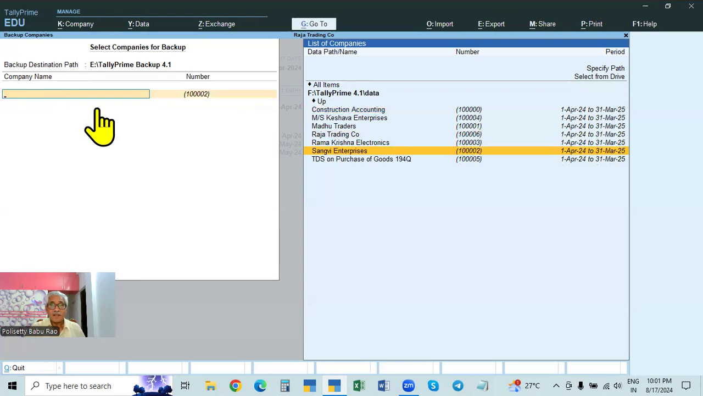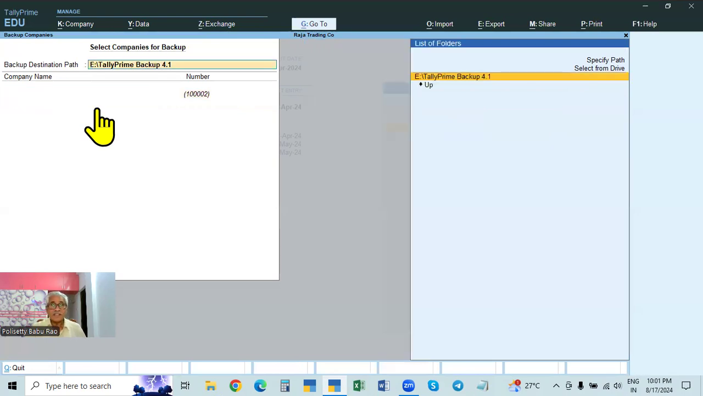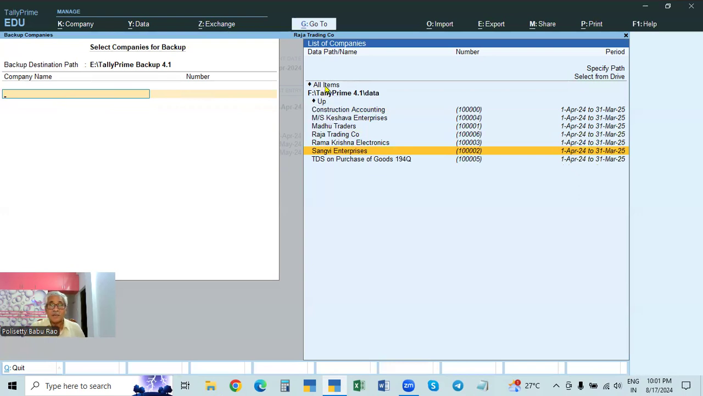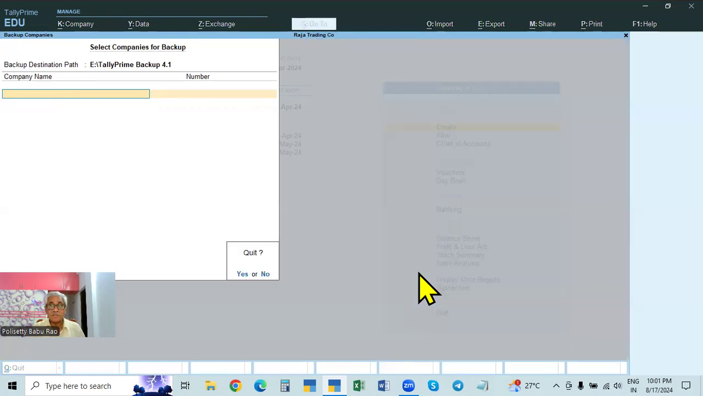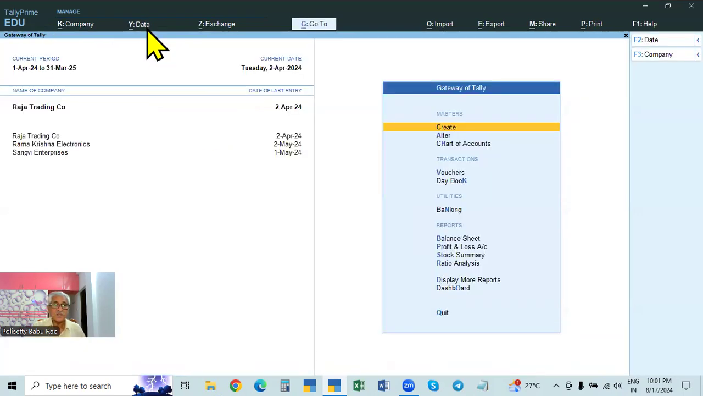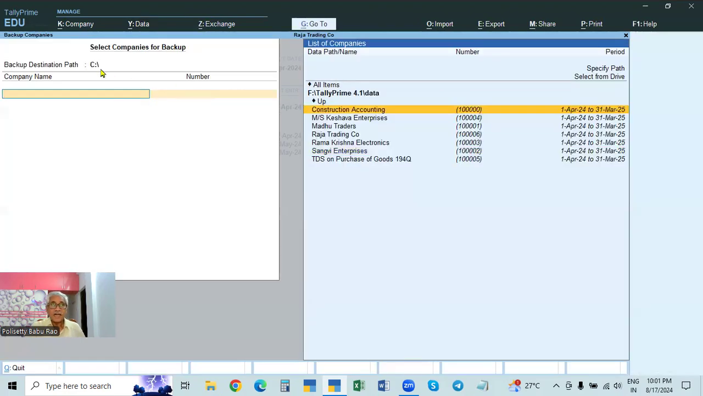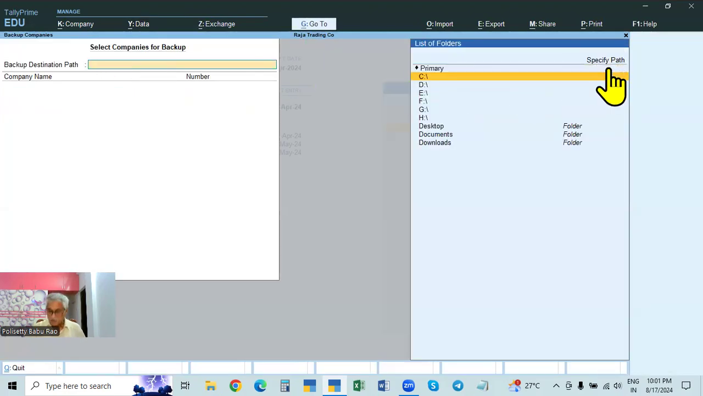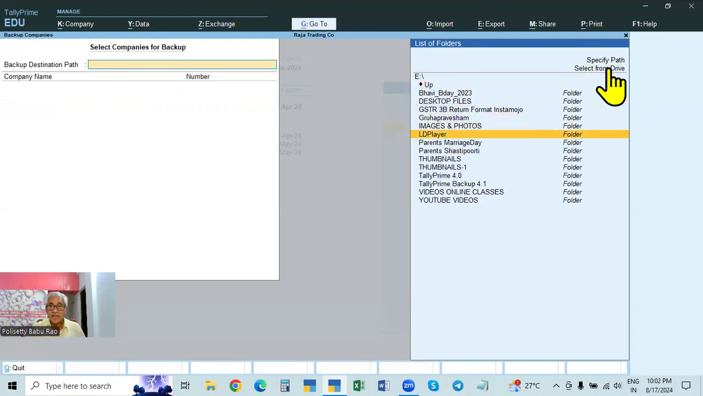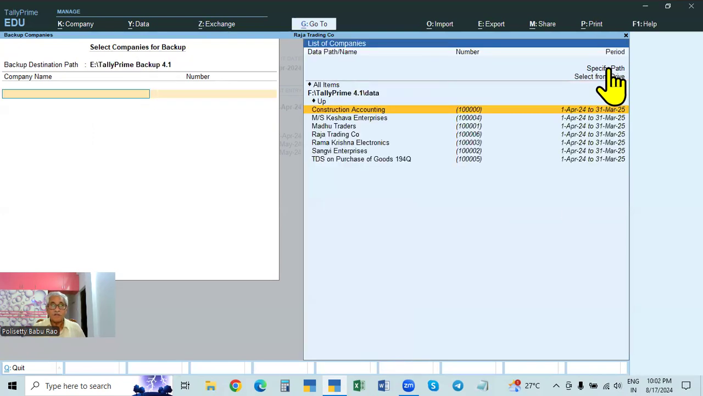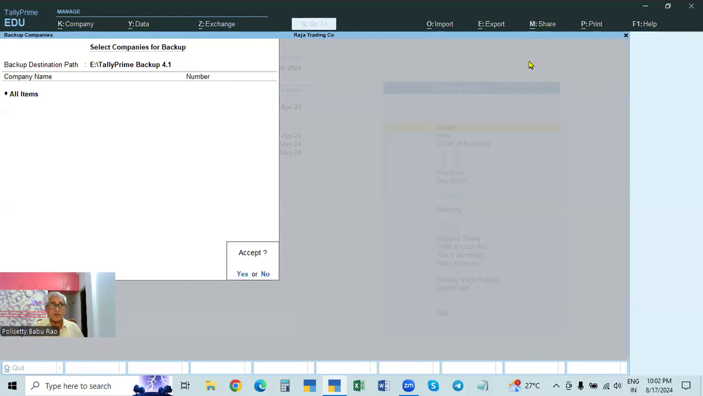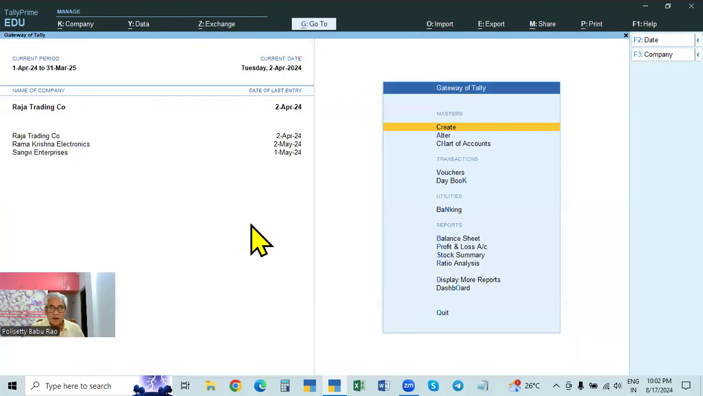Otherwise, you come here and select all items. If you select all items, all the companies will be backed up. So here, see here. Select all items. Backup. In this case, go to selected from drive, E drive, tally frame, backup 4.1, select all items. So all these companies will be backed up. See here, backup, all the companies are saved.